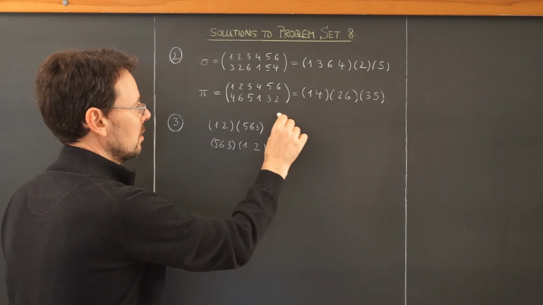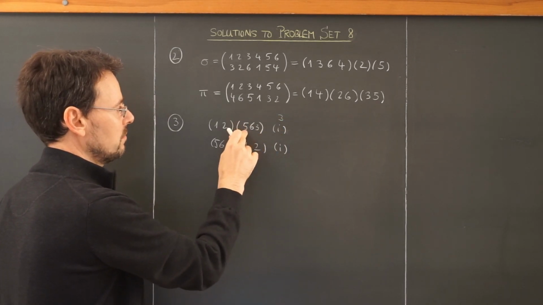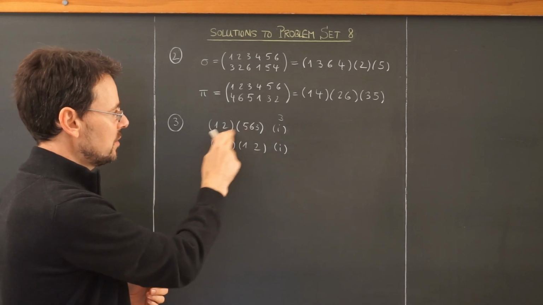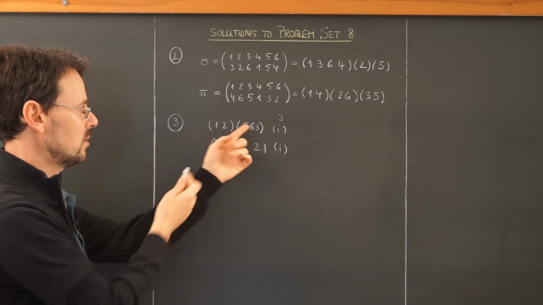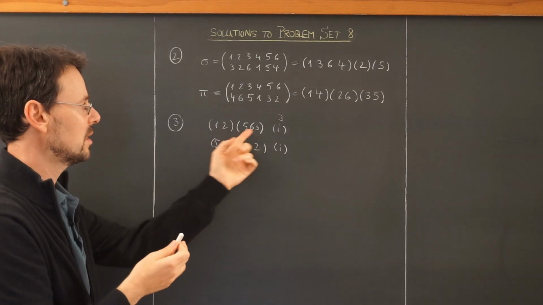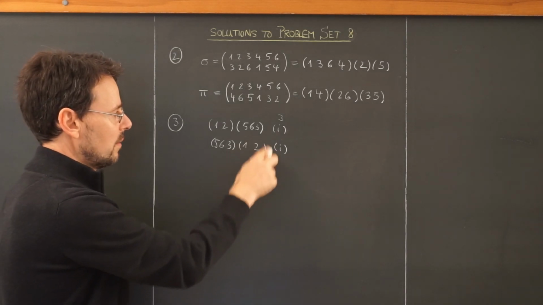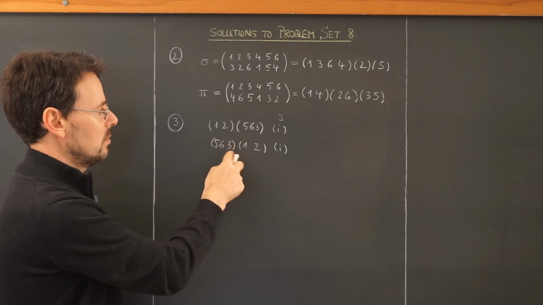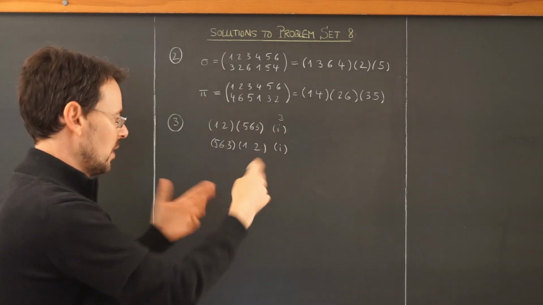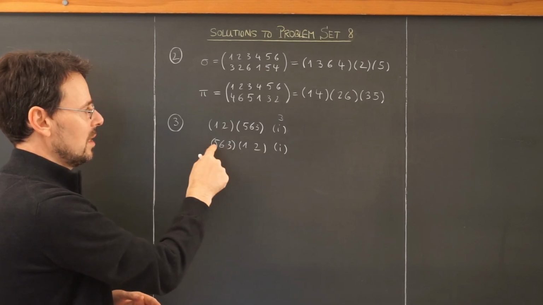Now if I take a 3, for example, then here the 3 gets mapped to 5, but because they are disjoint, this 5 has nothing to do with this transposition, so the 5 stays where it is, so 3 gets mapped to 5. The same here, this guy leaves 5 where it is, and here 5 gets mapped to 3. You get the idea. 3 stays where it is, and here 3 gets mapped to 5.